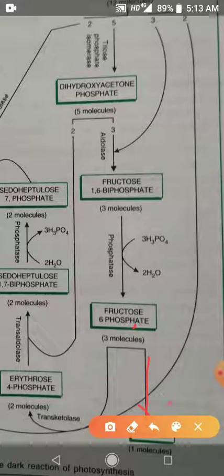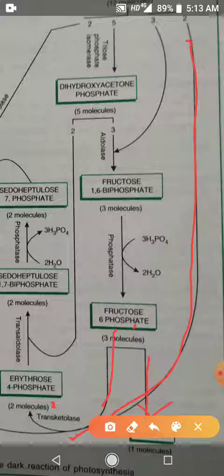The other 2 molecules of fructose 6-phosphate and 2 molecules of 3-phosphoglyceraldehyde will combine together here. Then it will form 2 molecules of erythrose 4-phosphate, that is a 4-carbon compound, and 2 molecules of xylulose phosphate.